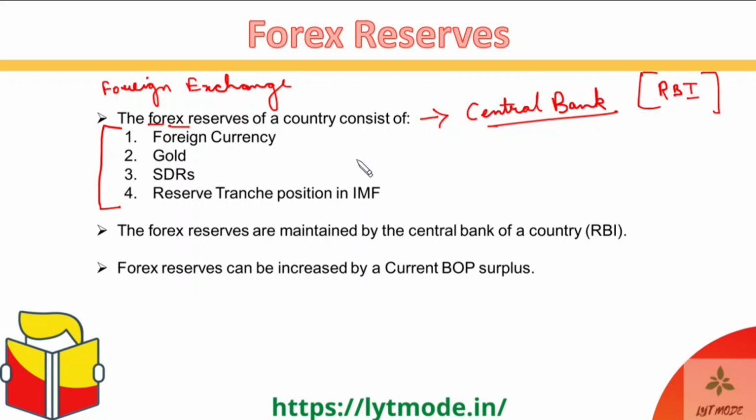And what exactly are the components of this foreign exchange? The first is any foreign currency that the RBI is holding. The second is all the gold that it holds. Third one over here is SDRs, or special drawing rights. Now these special drawing rights are not actually a currency, they're rights which you get by virtue of becoming a member of the IMF. You have to buy these SDRs, and these SDRs are actually a basket of currencies. So they're not a currency, but a basket of currencies.